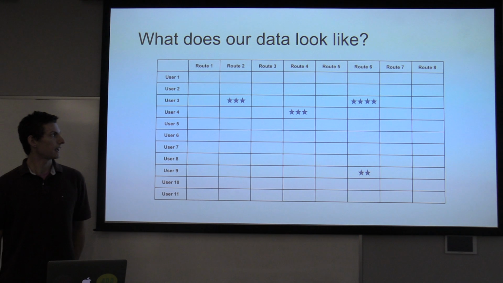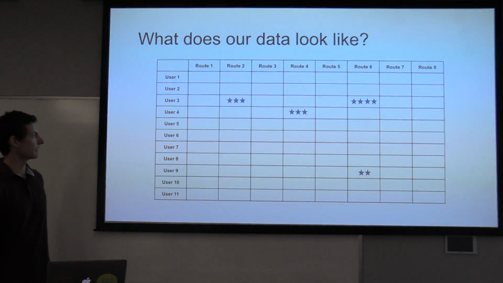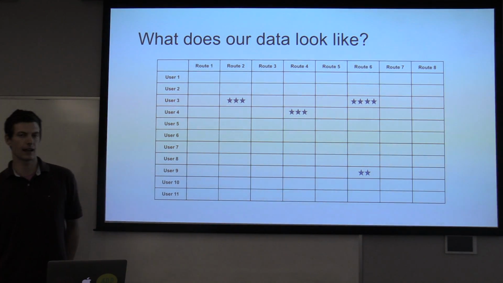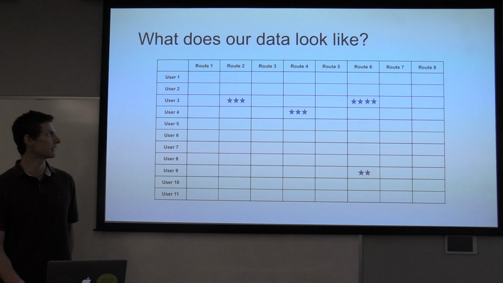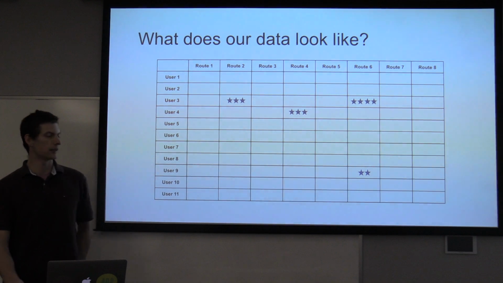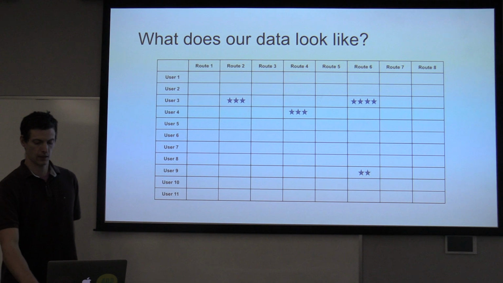So what does our data look like? Here we can see that we can model our data as a sparse matrix where the values are the ratings that each user has given to each route. And so our goal with our recommender is to fill in the missing values.